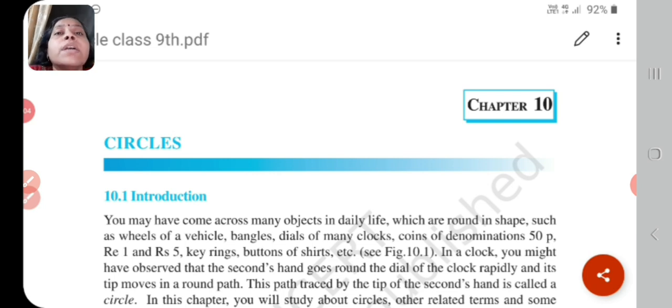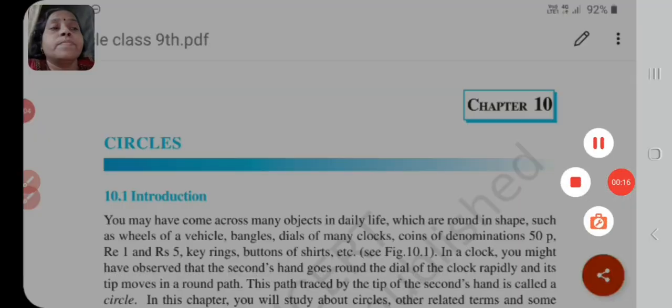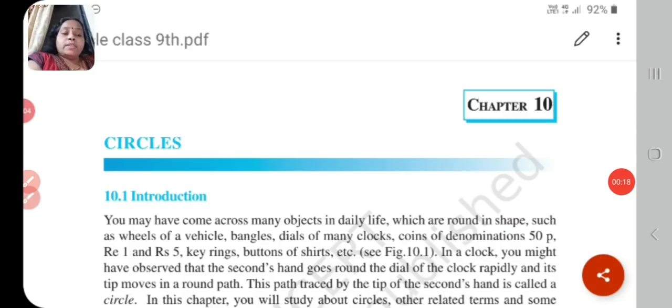My name is Swati Sharma, and it's class 9th Maths, and our chapter is circle. Students, what do you mean by circle? Circle is the collection of all the points in a plane which are at a fixed distance from a fixed point. The fixed point is called the center of the circle and the fixed distance is called the radius of the circle. In other words, the line segment joining the center and any point on the circle is called radius of the circle.